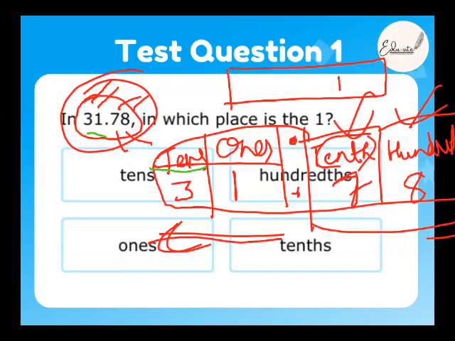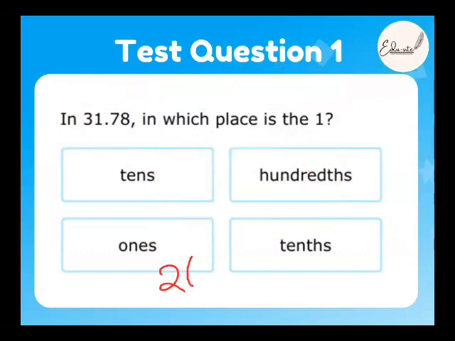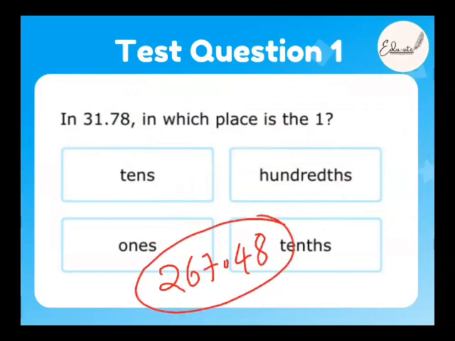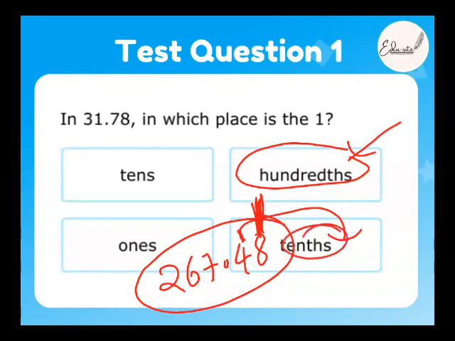I'll give you another example here. 267.48. Now tell me the place value of this, Aisha. What goes for 8? Which is the place value of 8? 8 is hundredth. So it's given here, right? And what goes for 4? Place value of 4? Tenths. Very good. It's tenths. Now what is 7?